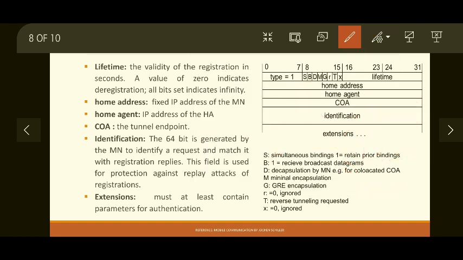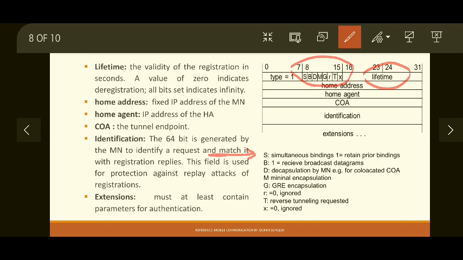Now let's look at the 8 bits which are used. The first of which is S. If S is equal to 1, that means you want simultaneous bindings. That means if this is not the first time you are registering, sometimes you are registering for the second time. Remember, lifetime indicates the amount of time for which the registration is valid.